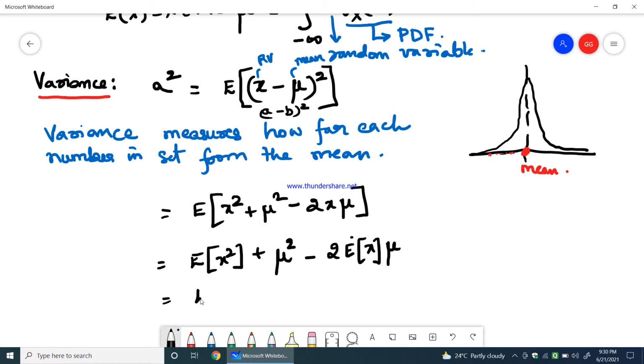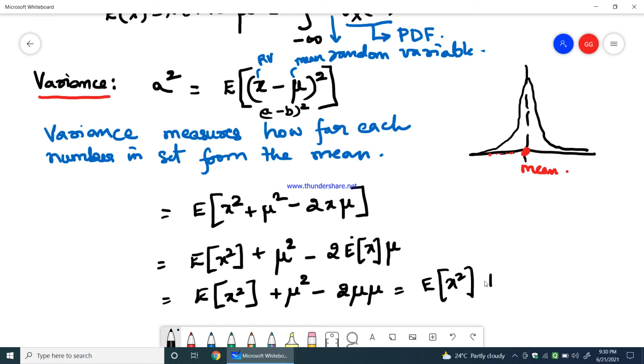So now E of x square plus mu square minus, E of x is again mu only, right? Therefore 2 into mu, E of x, x bar, mu, all are the same, all are mean only. So therefore this is equal to E of x square plus mu square minus 2 mu square.